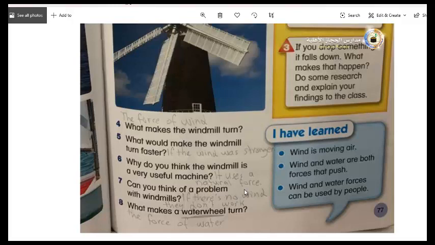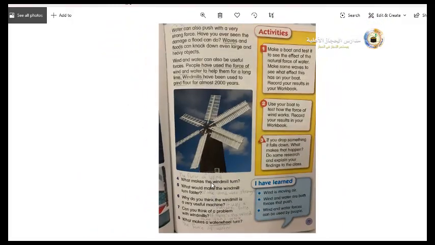What makes a water wheel turn? Like the one I showed you, the water wheel. Water wheel, what makes it turn? The force of water. This is all about your lesson.